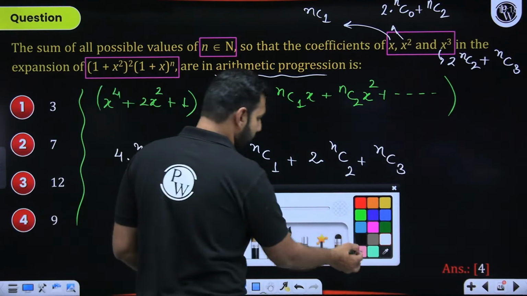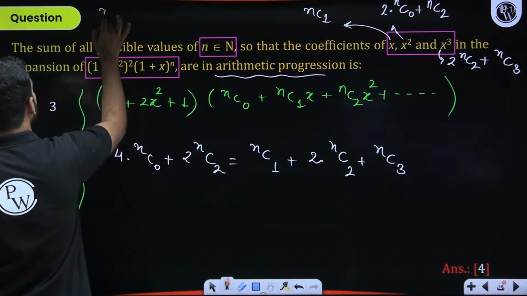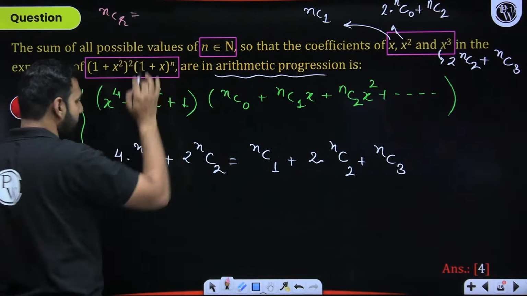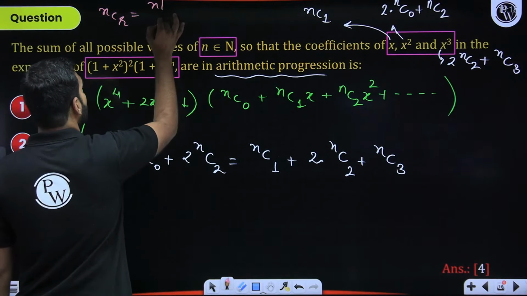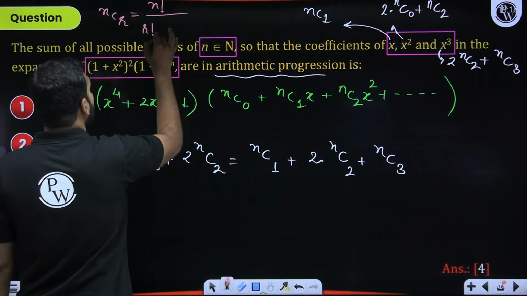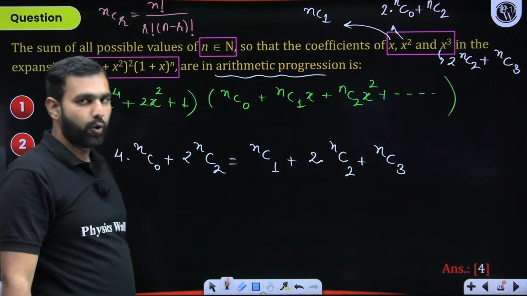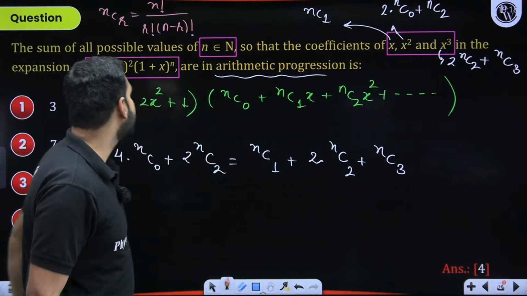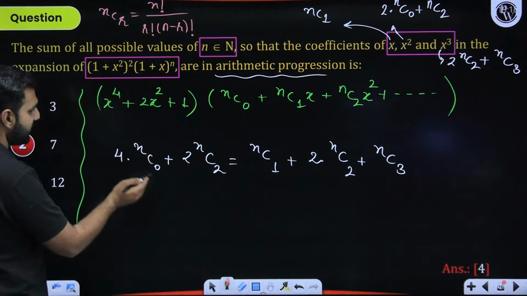Great. Now, how do I solve this particular question? I hope you remember how we find the formula nCr. There is a short technique as well, but since it is nCr, you simply expand it. We know it is n factorial upon r factorial times n minus r factorial. With this, nC0 is always 1.